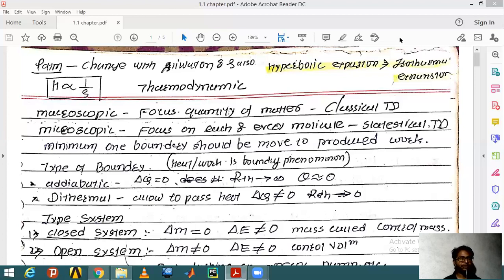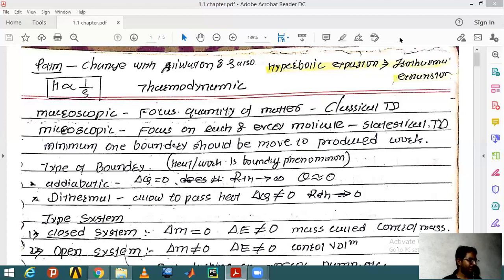We take one atom of that water, just like one drop of water, and we study how that drop of water behaves. From that we come to know how the whole thing is going on in that water. This study is related to statistical thermodynamics, and in the engineering field we never go into that depth. So we focus only on the macroscopic studies, and it's called classical thermodynamics.